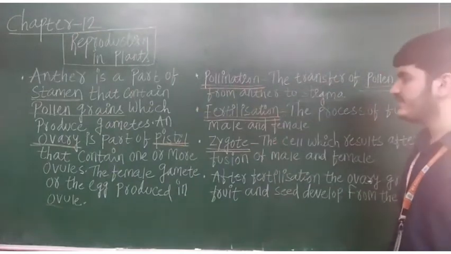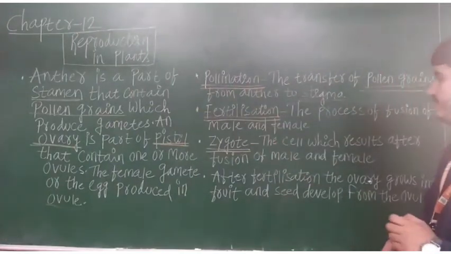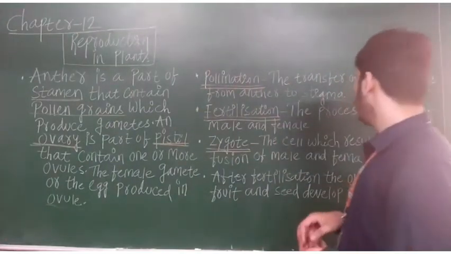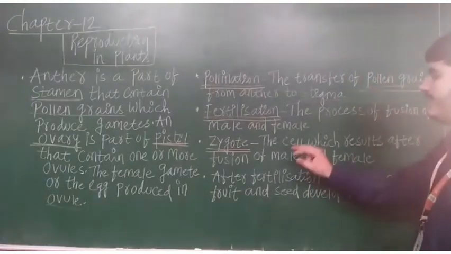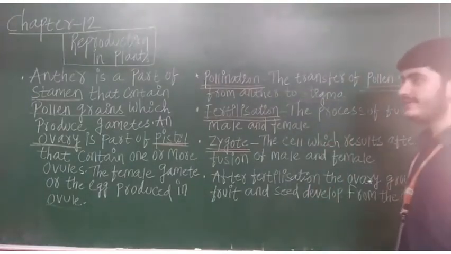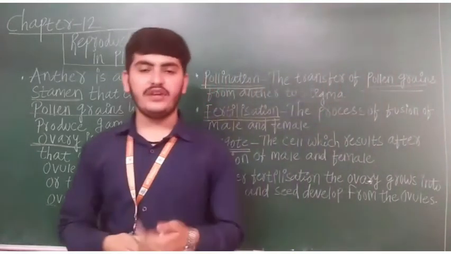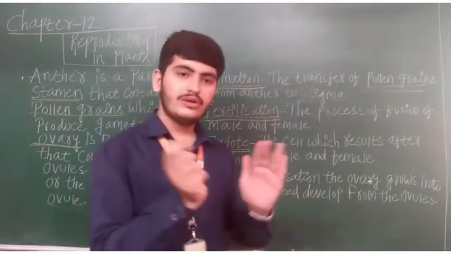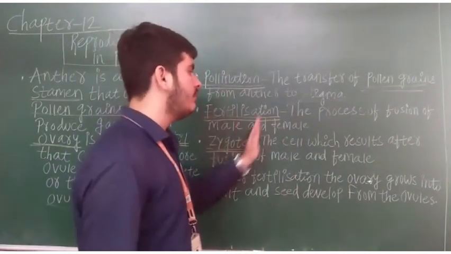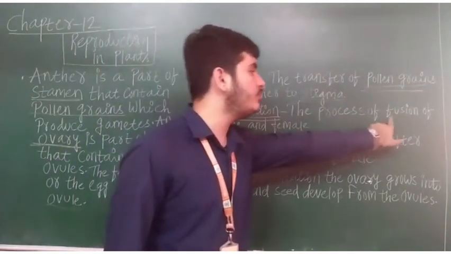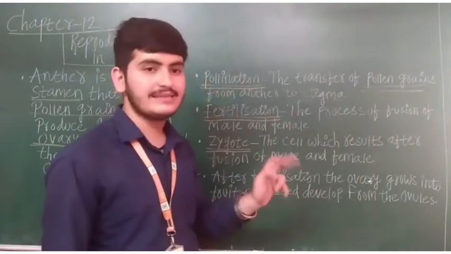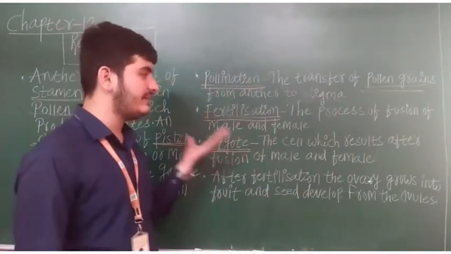Then the second definition is of fertilization. Now what is the meaning of fertilization? The process of fusion of male and female. As I have told you, sexual reproduction means both male and female are involved in the process. So the same meaning is there for fertilization: a process where the fusion of male and female takes place and then a new individual takes birth.